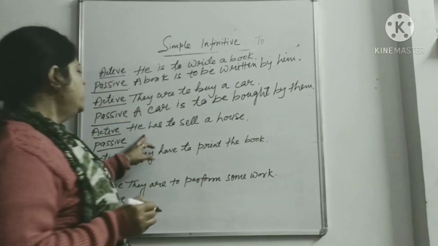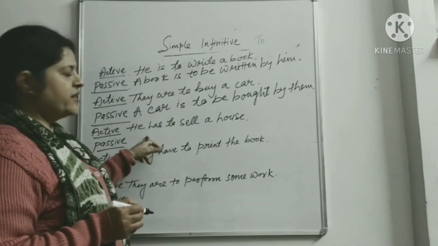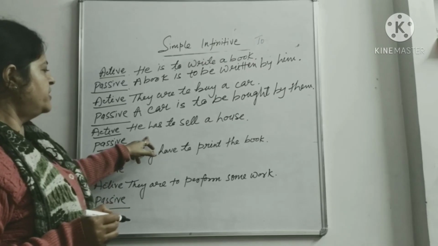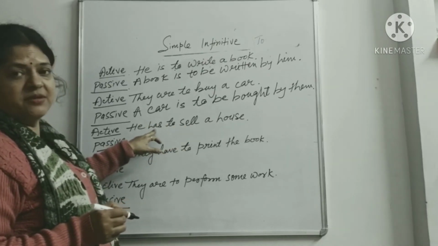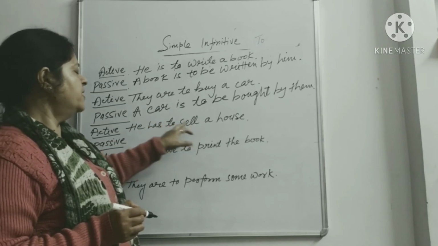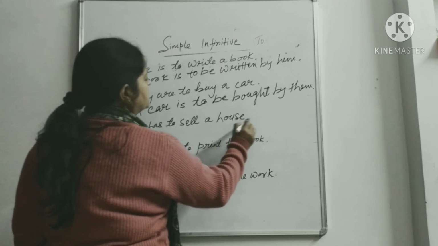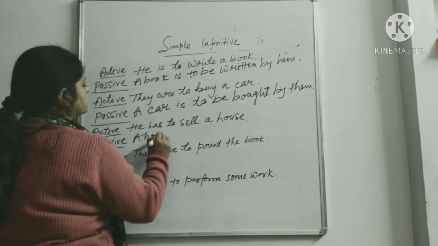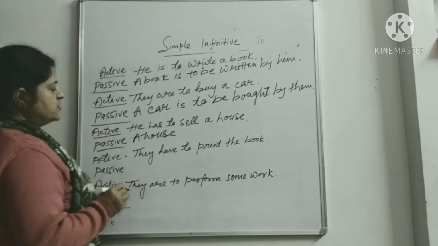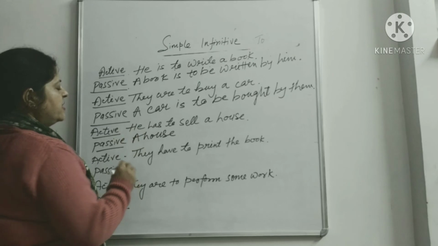Now third one, he has to sell a house. This is the example of active voice of simple infinitive. He has to sell. So has and have ke saath abhi maine aapko sikhaya tha. Phir uske baad to sell infinitive aaya. We'll change it into, isme bhi object hai, so a house has, since we can see that this is a singular verb, so we write has.